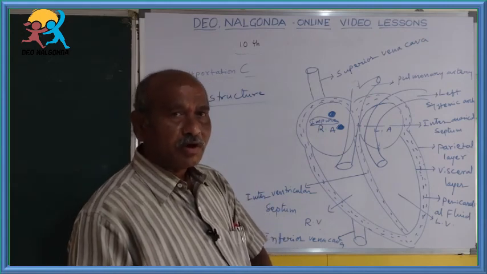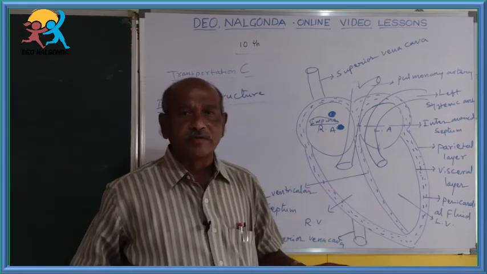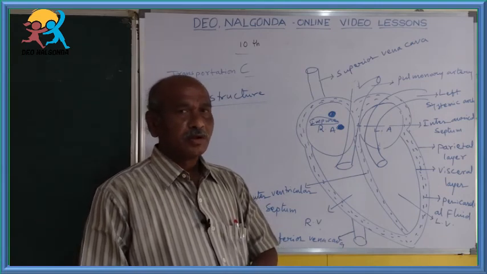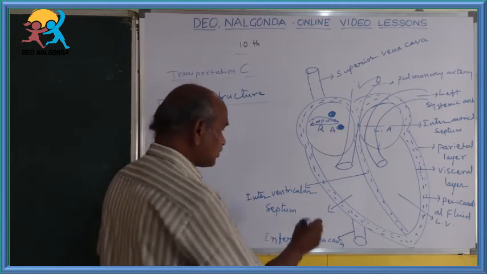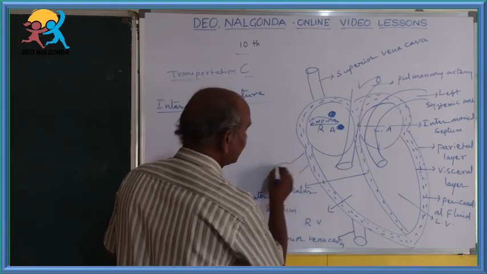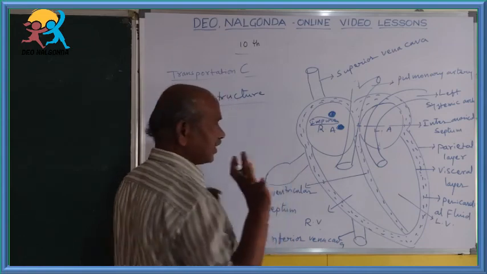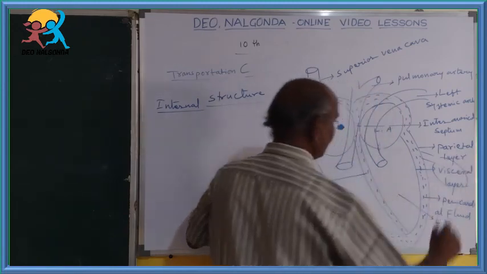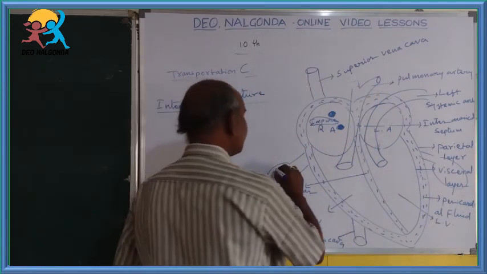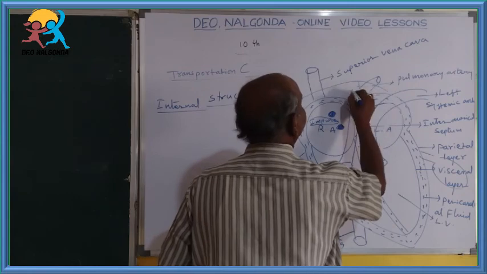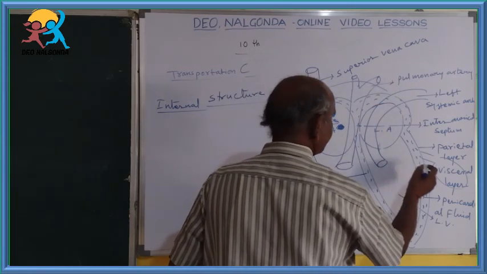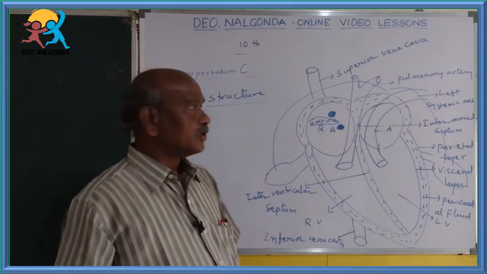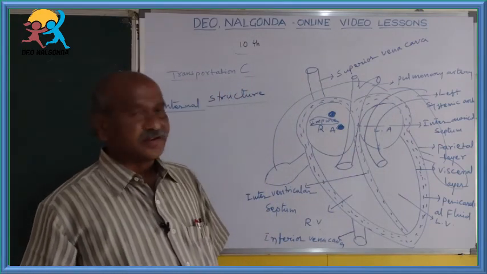Actually, what I say, our heart is located between two lungs. Between two lungs. So imagine this is one lung, just a basic diagram. This is another lung, for example. From these two lungs, a pair of arteries and a pair of veins are coming. These veins are called the pulmonary veins.